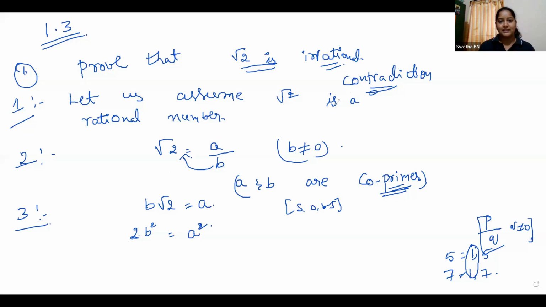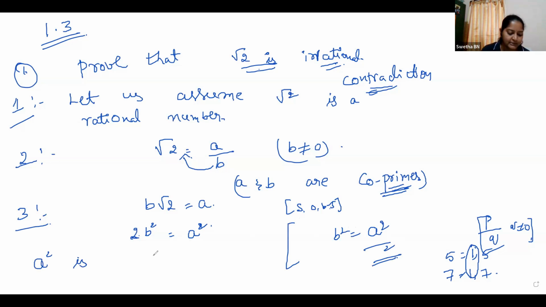Okay, so let us assume root 2 is a rational number. So I have expressed it as A by B. Now I have taken this B to the numerator and squaring on both the sides, it becomes B square. Root 2 square means only 2. A becomes A square. So here, what does it mean? See here, 2B square.